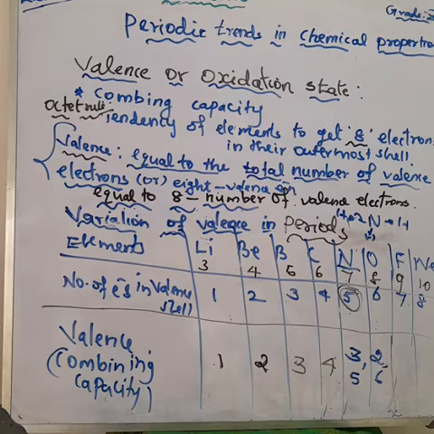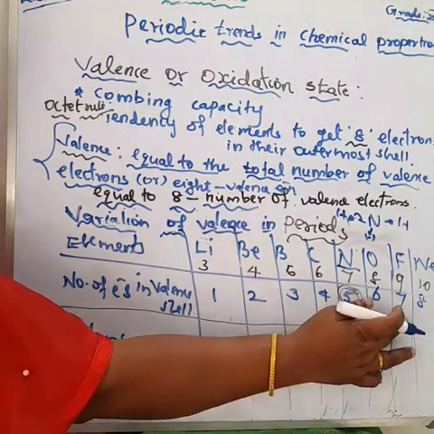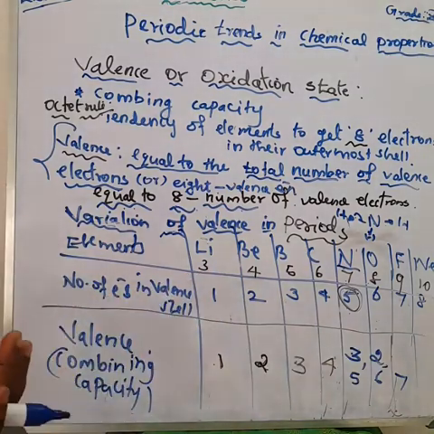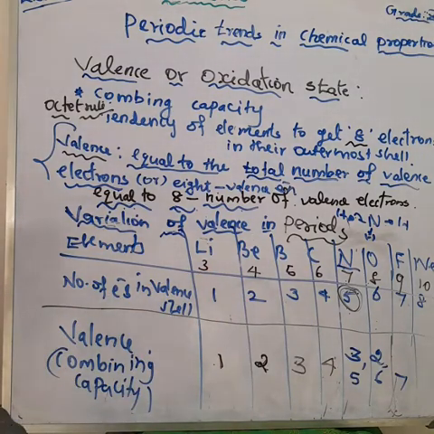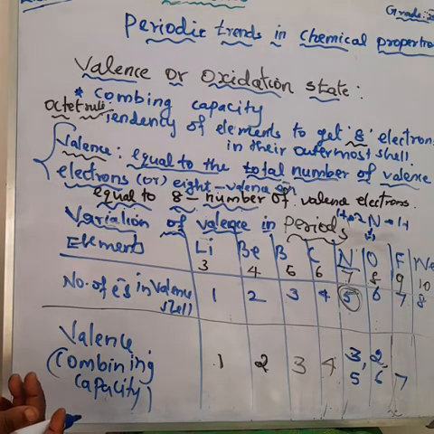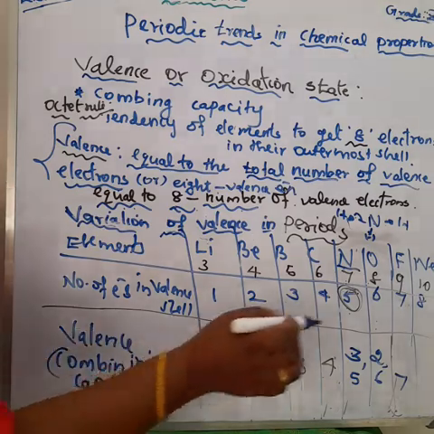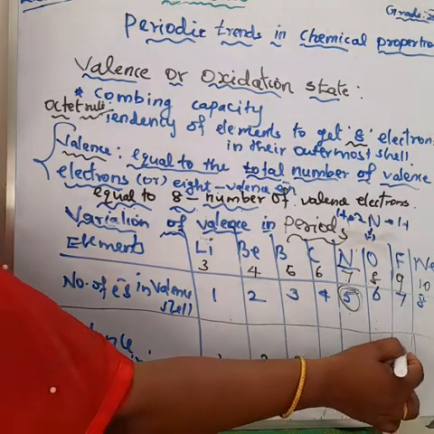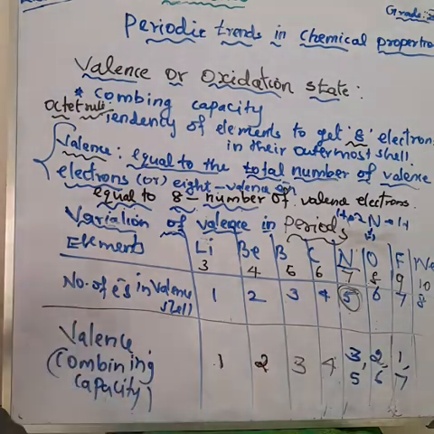Okay, and fluorine, what is the valence electron count? 7 valence electrons. So it is a more electronegative atom. Fluorine is one of the most highly electronegative atoms, so it always attracts electrons from any other atom. How many electrons does a fluorine atom need to get a stable configuration? 1 more electron. So a fluorine atom gains 1 electron from any other atom. 8 minus 7 is equal to 1.